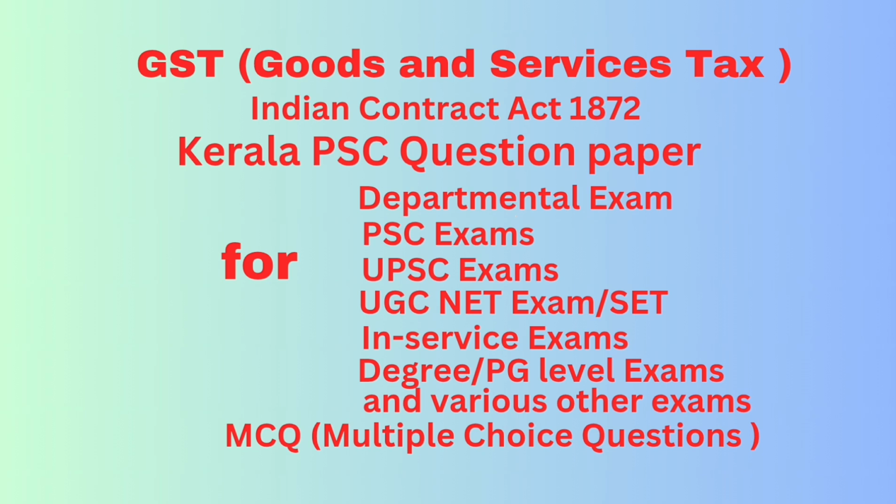Option D, both 2 and 3 above. Correct answer option D, that is both 2 and 3 above. That is distance up to 200 kilometer 1 day and for every 200 kilometer or part thereof thereafter 1 additional day.